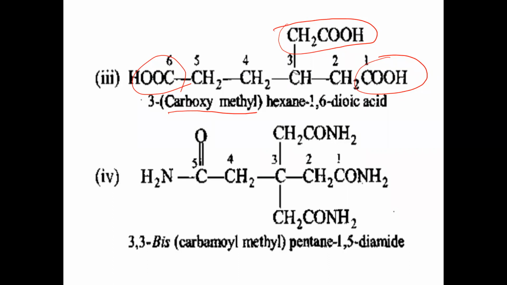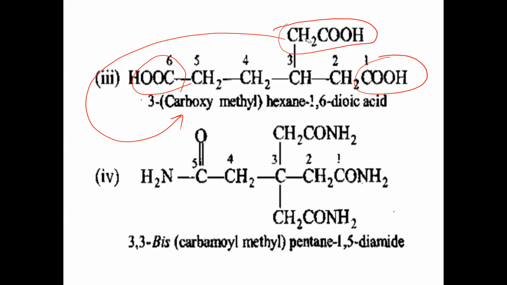Then this third carbon is having what? A carboxymethyl group, CH2COOH. This carboxymethyl group is located on which position? On the third locant. Locant 3 is having CH2COOH. So we say 3-carboxymethyl. Why is it written within brackets?